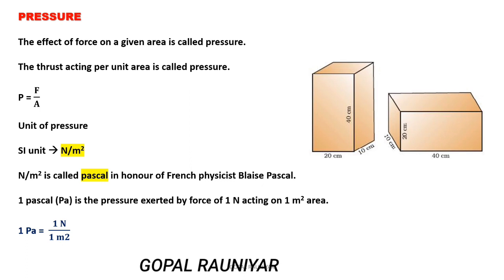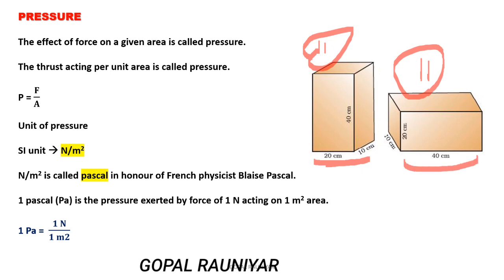But in the case of pressure, it depends upon the area. Here, in the first case the area is less, and in the second case the area is more. In which case will the pressure be more? See here, pressure equals force upon area. Area comes in the denominator, so mathematically, if the area is more, the pressure will be less. If the area is less, the pressure will be more. So in the first case the pressure will be more, and in the second case the pressure will be less.